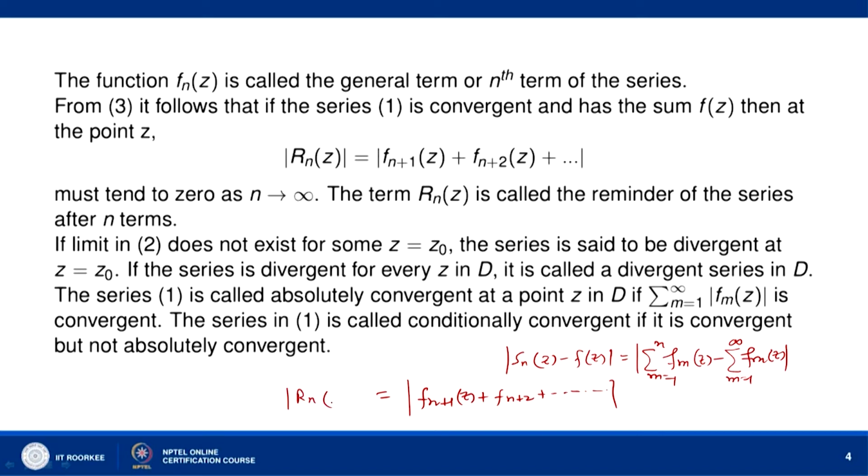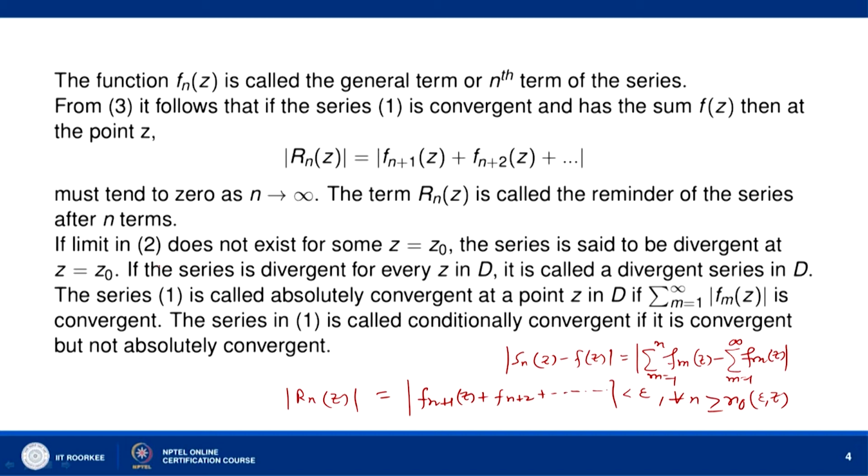So, mod of R_n(z) is equal to this. This should be less than epsilon for all n greater than or equal to n naught depending on epsilon and z, and this means that mod of R_n(z) should go to 0 as n goes to infinity. R_n(z) is called the remainder of the series after n terms.